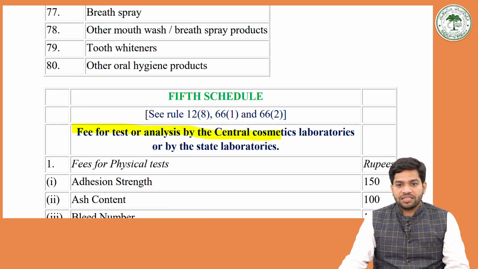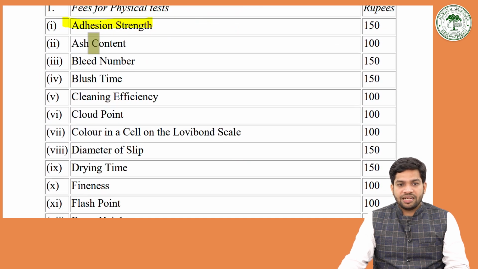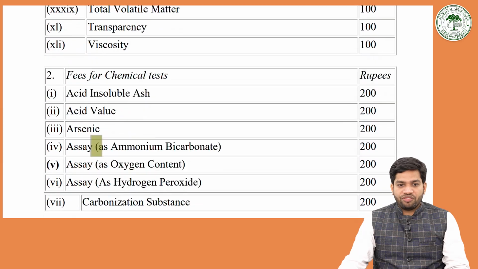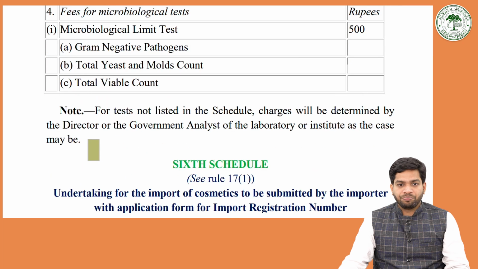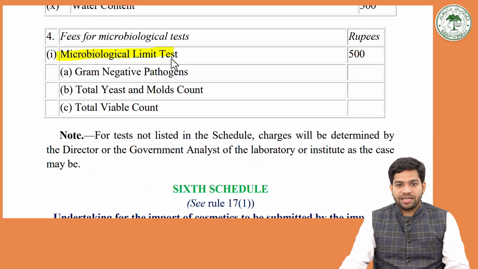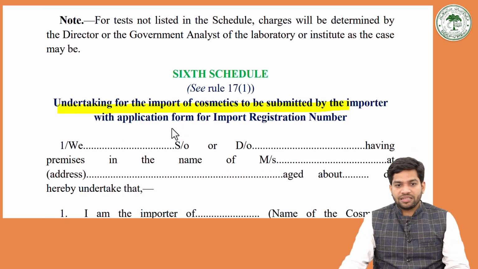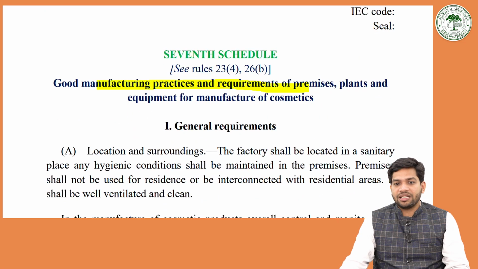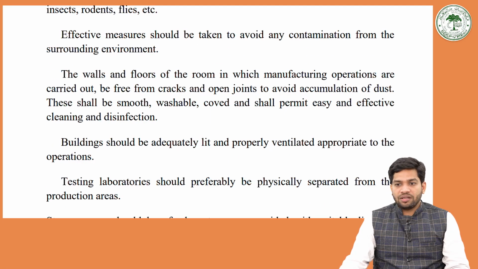Then the fee for test for analysis of central cosmetic laboratory or by state laboratories. What all test addition strength as content. These are the tests for the cosmetic qualities and what all contents are there. So the fees that are payable to these has been also mentioned under these rules. Fee for microbiological test, microbiological limit test. Then the sixth schedule is the different undertaking for the import of cosmetics. These all are the forms, various applications and all those things are there. Good manufacturing practices and the requirement of premises for the manufacturing of the cosmetics. So these all are under the schedule.